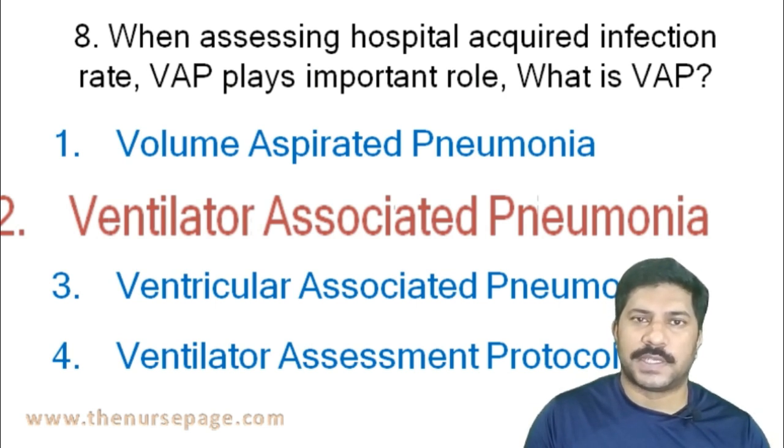After ICU admission and intubation on a ventilator, the chance of getting pneumonia is higher if no precautions are taken.